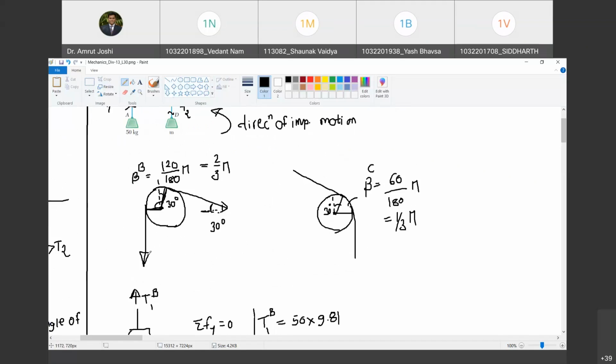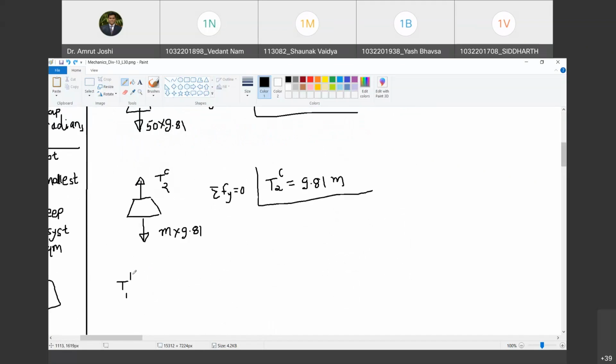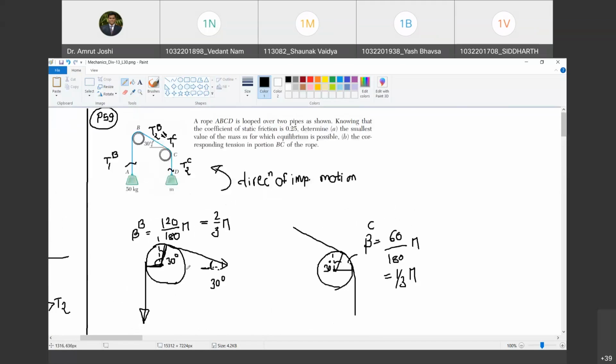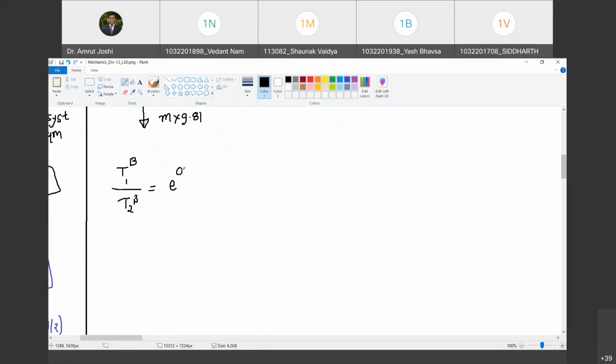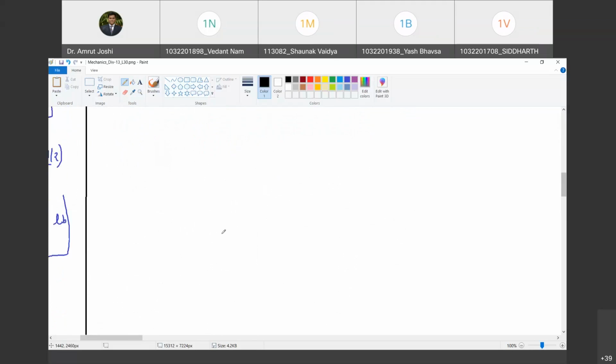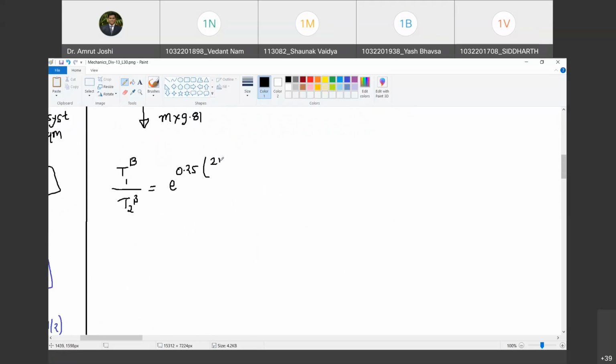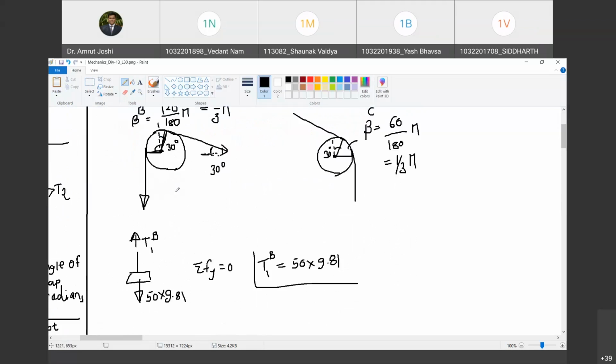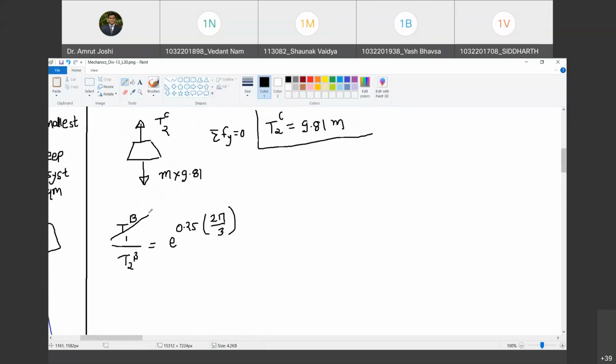Now, T1B upon T2B is equal to e raised to mu s beta. Mu s is given as 0.25. What is beta for pipe number B? 2 pi by 3. So I will substitute beta as 2 pi by 3 here. What is the value of T1B? T1B is already known to be 50 into 9.81. So tell me how much is T2B?